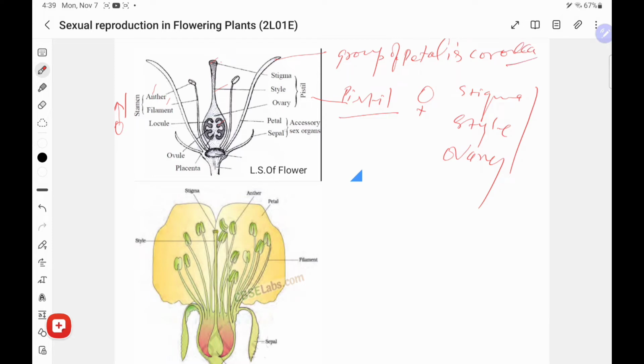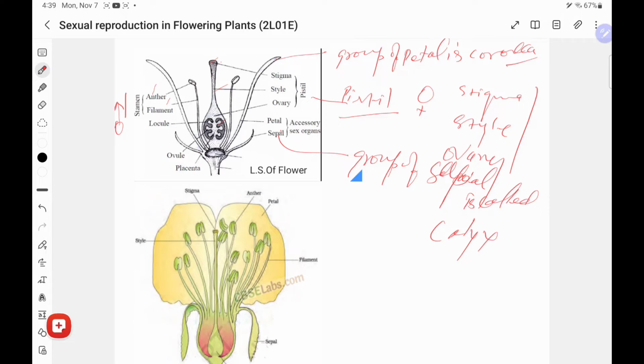Next is sepal. A group of sepals is called calyx. So these are the parts of a flower.